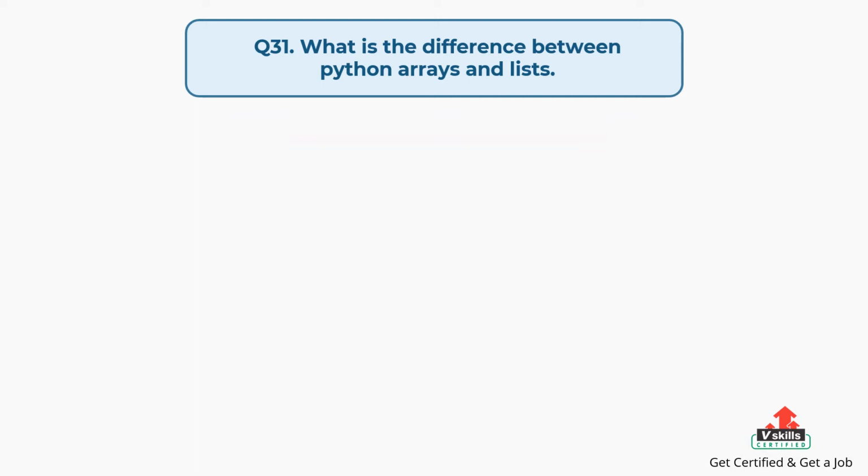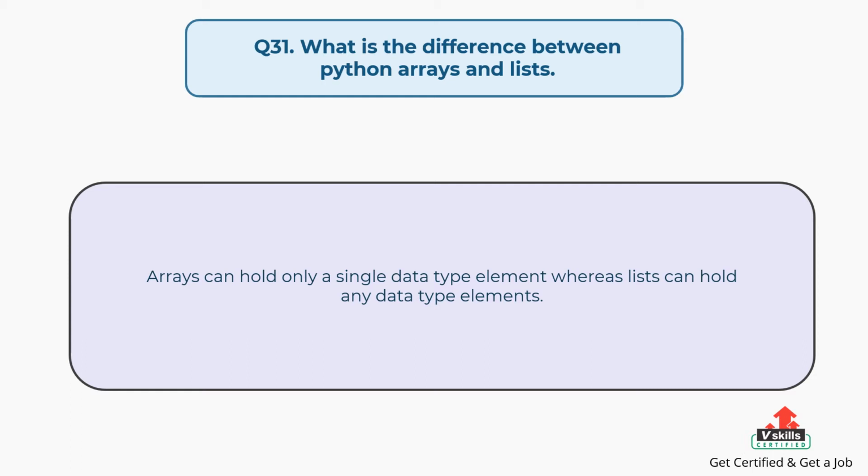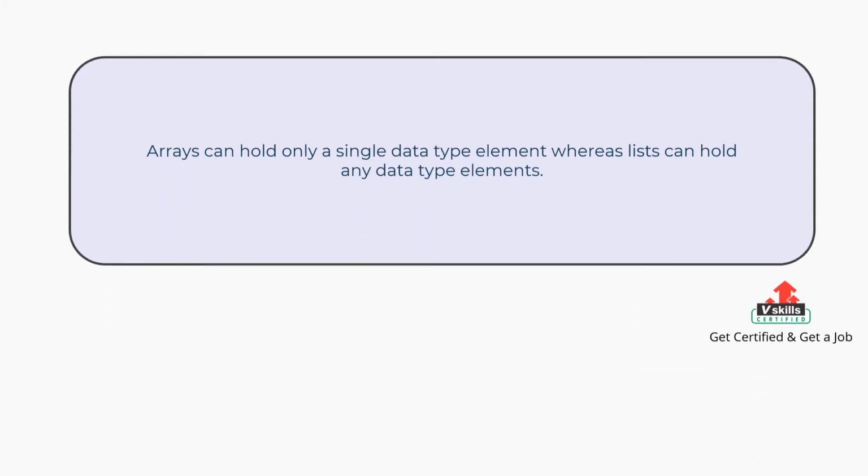Question number 31. What is the difference between Python arrays and lists? The answer is, arrays can hold only a single data type element whereas lists can hold any data type elements.